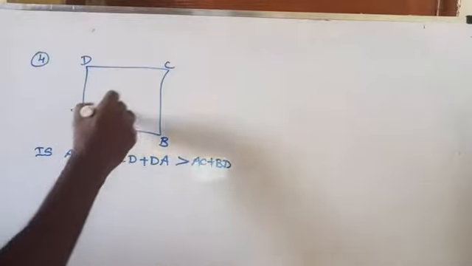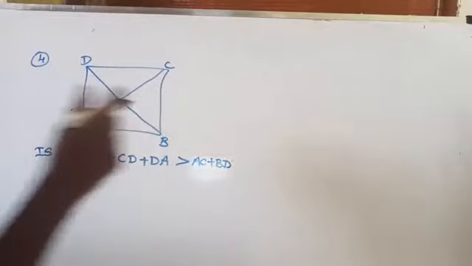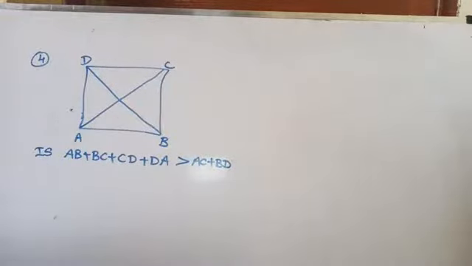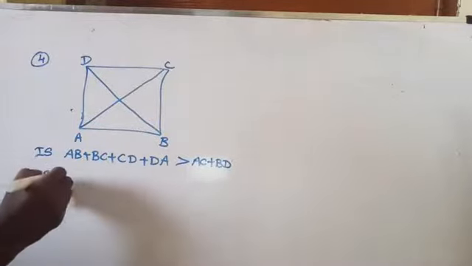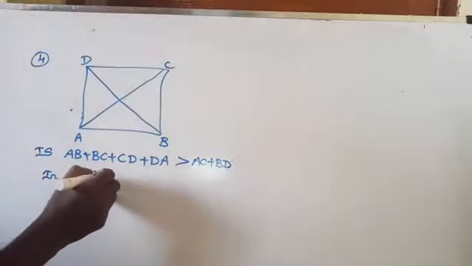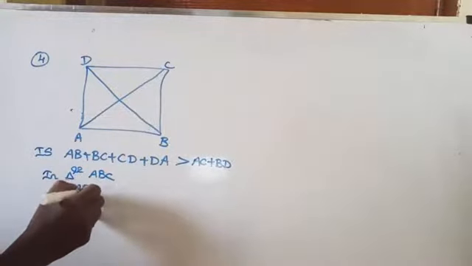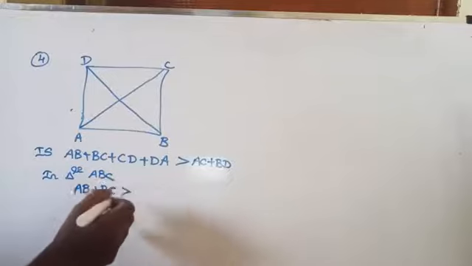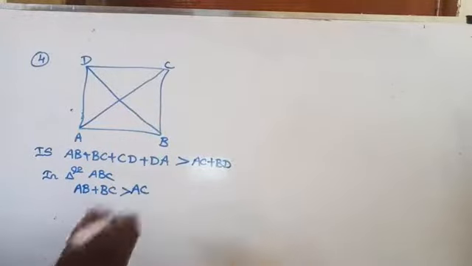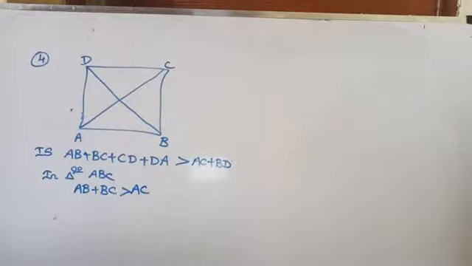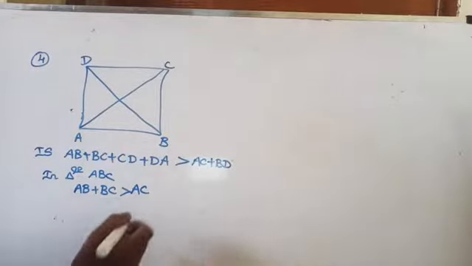Right? Yeah, AC and then BD here. Okay. First you consider the triangle ABC now. In triangle ABC, the sum of any two sides, that is AB and BC. So you have to write down the reason everywhere, please. AB plus BC is greater than AC. That means the sum of any two sides of a triangle is always greater than the third side. Are you getting here? So let it be equation number 1.